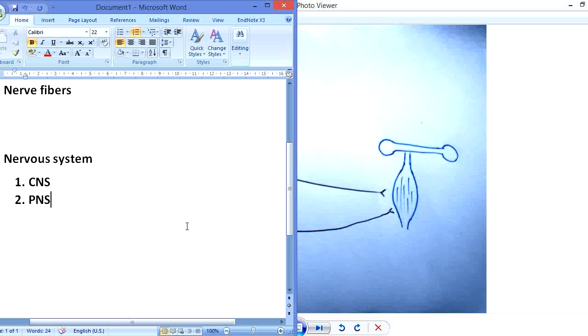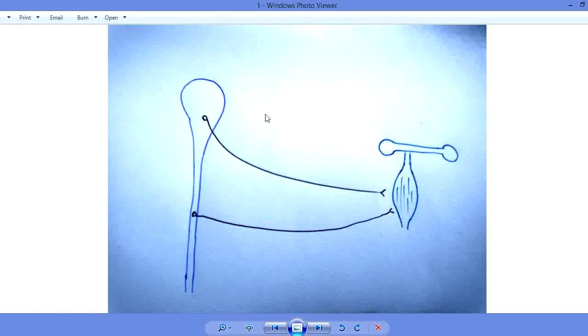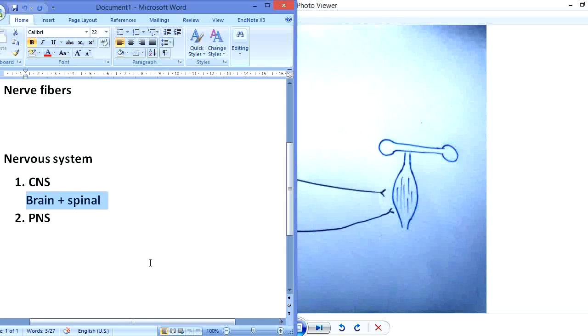The central nervous system consists of the brain plus the spinal cord. The brain and spinal cord are combinedly known as the central nervous system. In this diagram you can see this brain and this spinal cord. These two parts are known as the central nervous system.